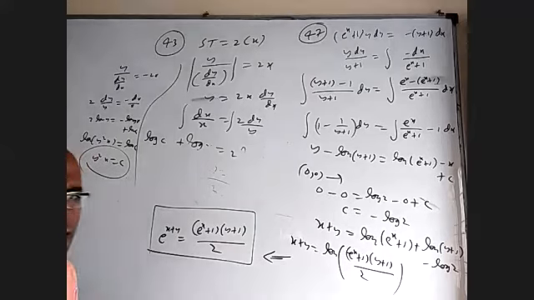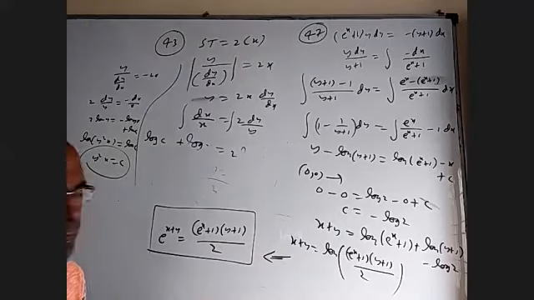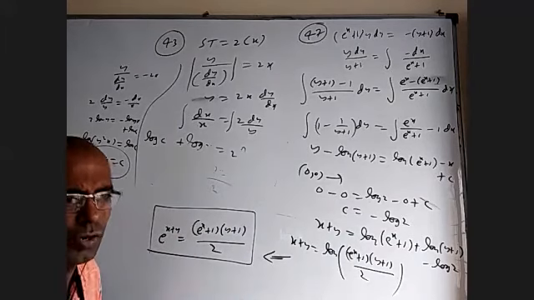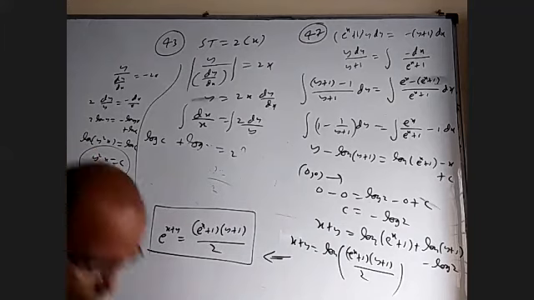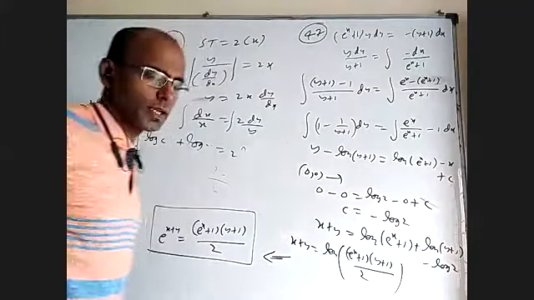Okay, so sometimes in integration, instead of writing c, you can write log c. May not be here. In 1 or 2 questions we're done. If everywhere log is there, only constant doesn't have log, you can write instead of c, log c, and then remove the whole log. Okay, so that you'll be able to write the answer in a simple form.